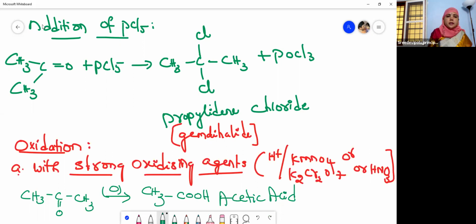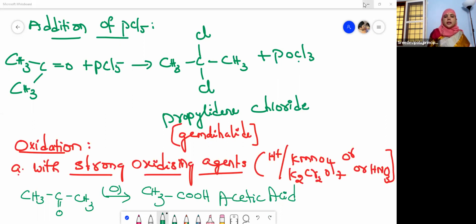When it reacts with phosphorus pentachloride, what happens, children? It forms a gem dihalide. What does it form? A gem dihalide. That is propylidene chloride plus phosphoryl chloride.